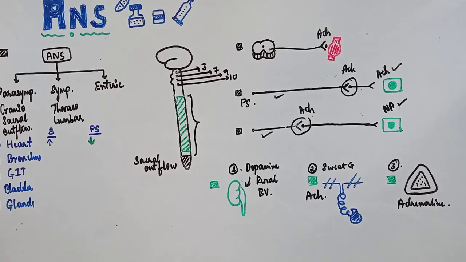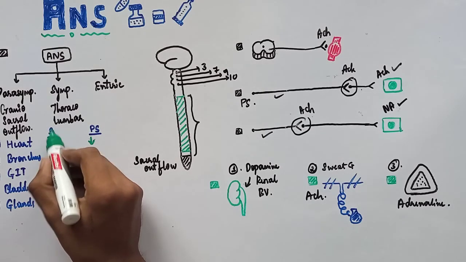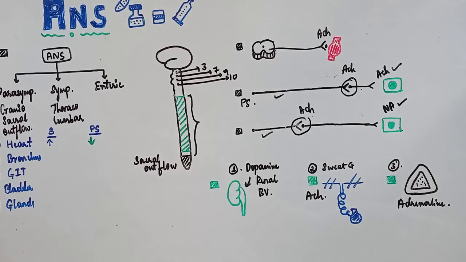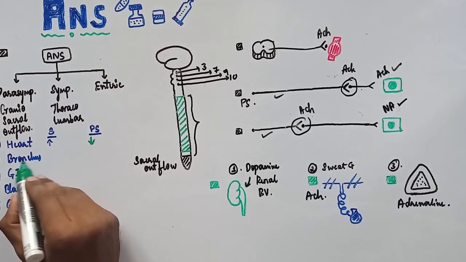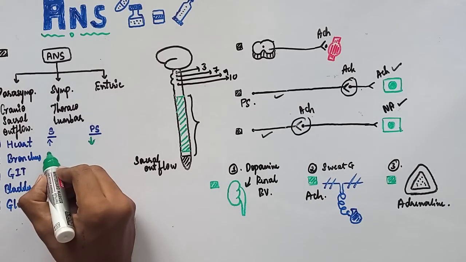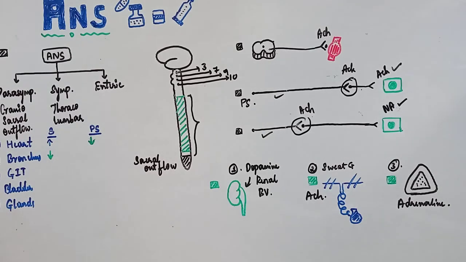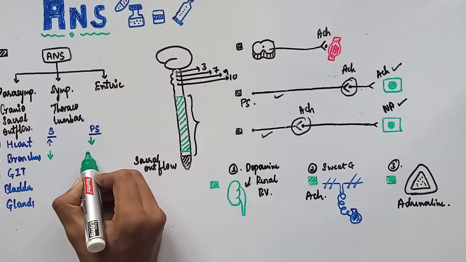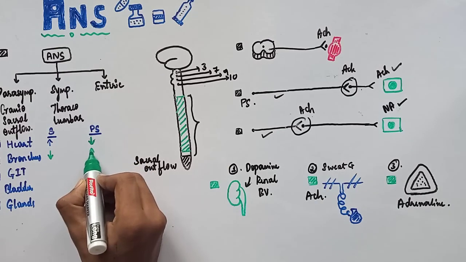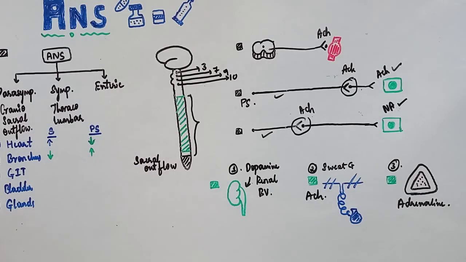In all other tissues, the sympathetic nervous system acts as a depressing agent. Okay, for example, in bronchus, it causes bronchodilation. It inhibits the contraction, right? But parasympathetic nervous system increases contraction, bronchoconstriction, right?